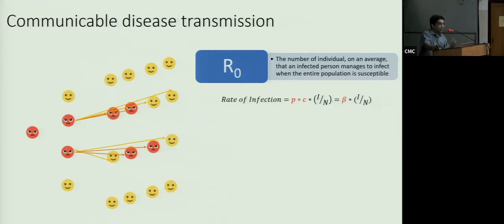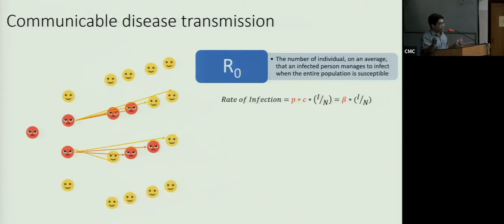In addition, it would matter whether this bug really is catchy. As in, if I share it with you, will you pick up the infection? So there is an inherent catchiness which we call the probability of infection given contact. And then the other thing that matters is how many contacts or effective contacts we have over time. So those are the 2 dimensions.